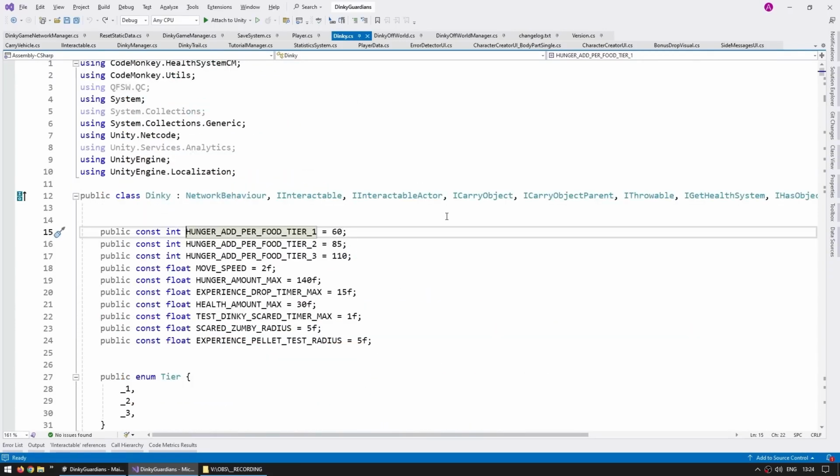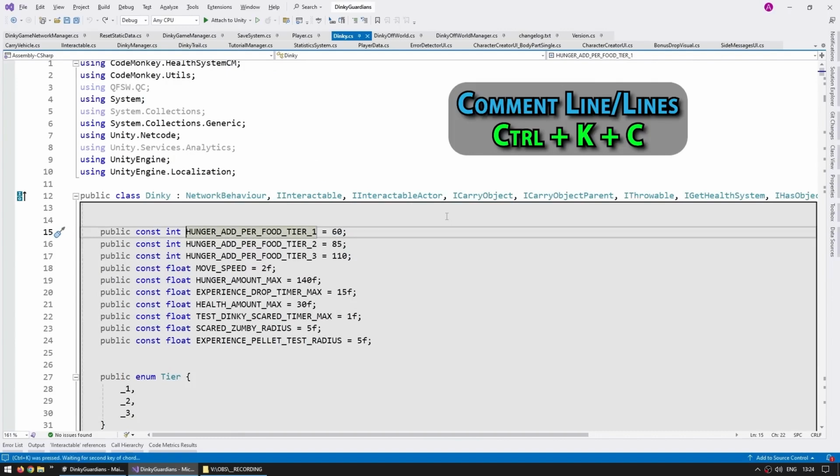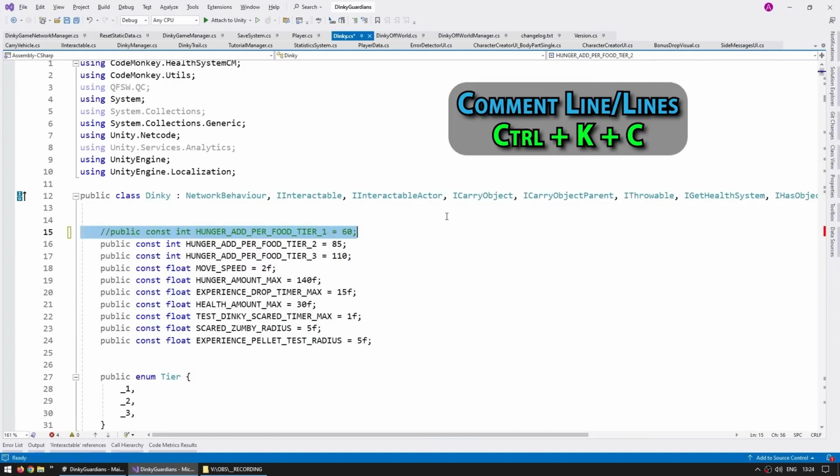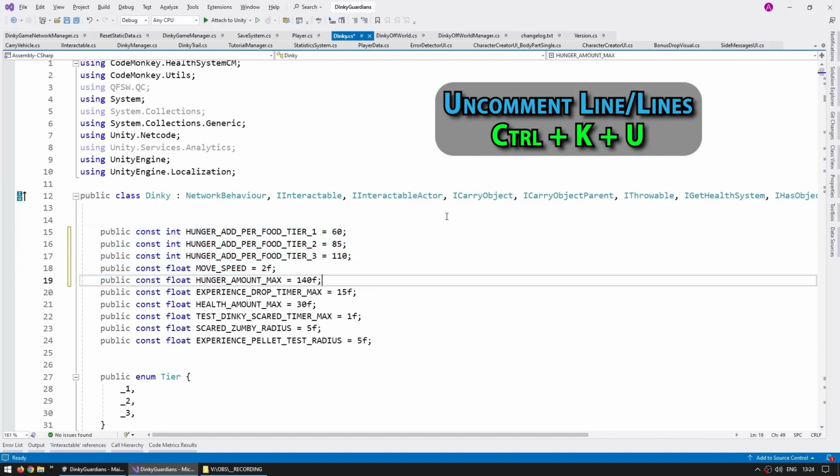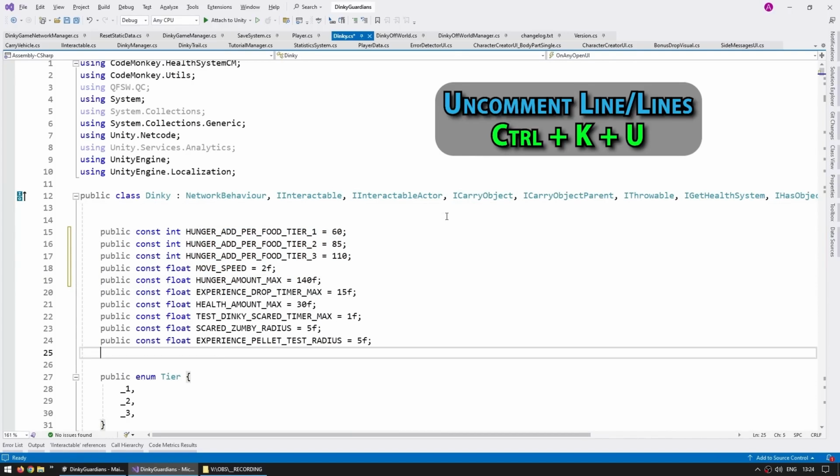Then for quickly commenting or uncommenting something, you can do Control KC, and yep, it automatically comments that entire line. And if you have multiple lines selected, Control KC, and yep, automatically comments. And the opposite to uncomment is Control KU, and yep, automatically uncomments them. Although personally, I never really use this one myself. Again, it goes back to how I'm so proficient at just moving the cursor.